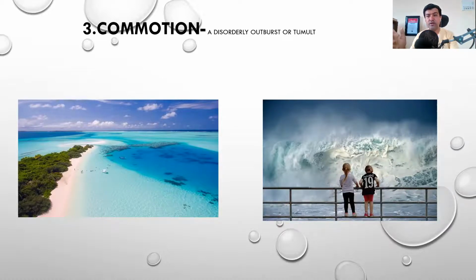The ocean was looking quite beautiful, but then suddenly a tsunami comes, and you get the meaning: come ocean, a tsunami, will give you the meaning of a disorderly outburst or tumult. Okay.